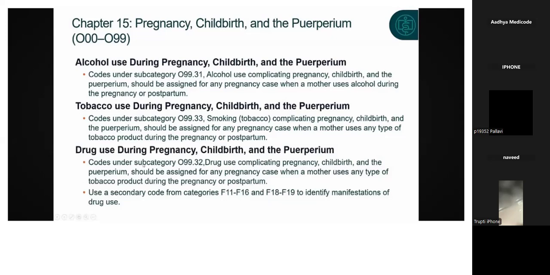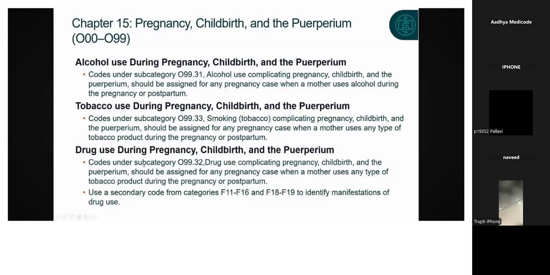Codes under subcategory O99.31, alcohol use complicating pregnancy, childbirth, and puerperium, should be assigned for any pregnancy case when the mother uses alcohol during the pregnancy or the postpartum.